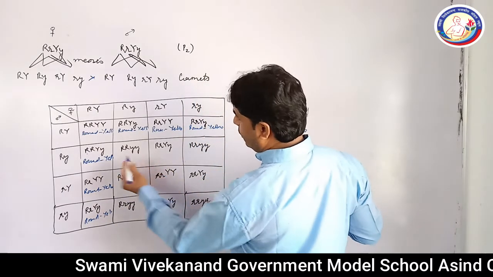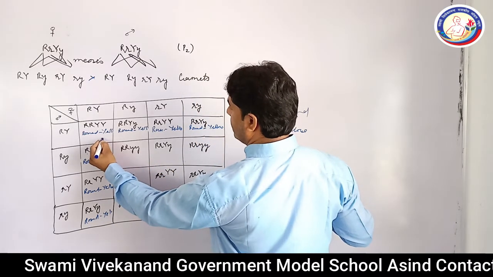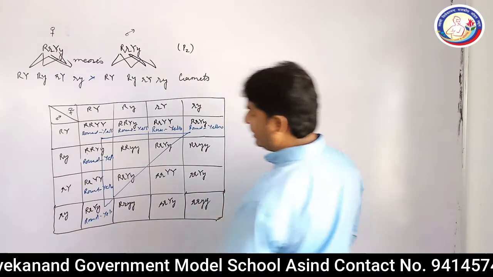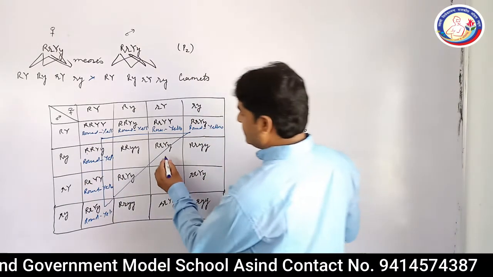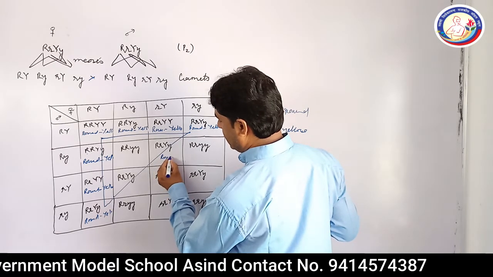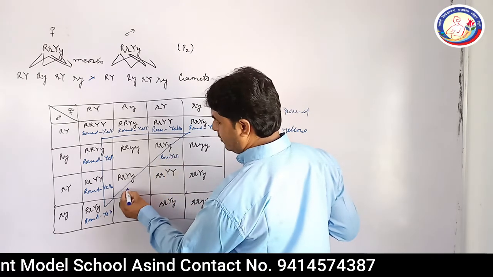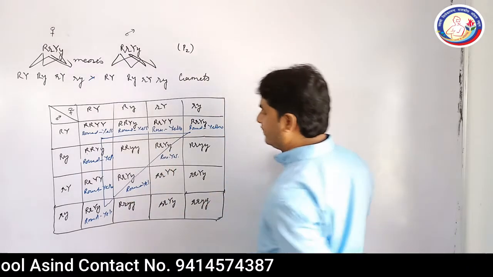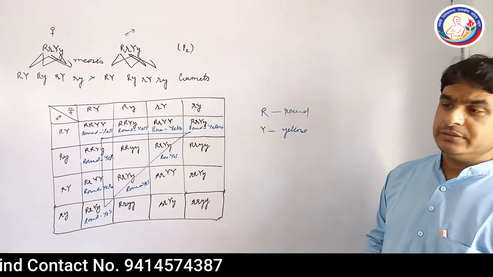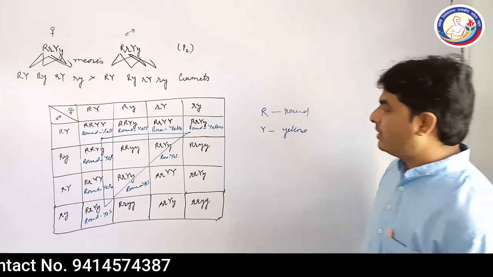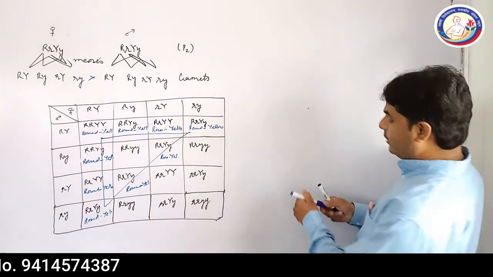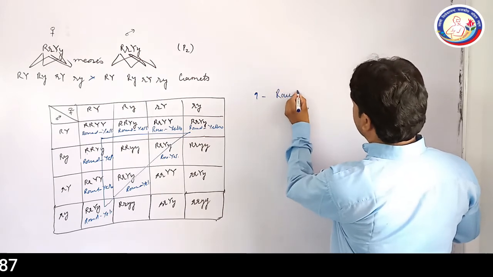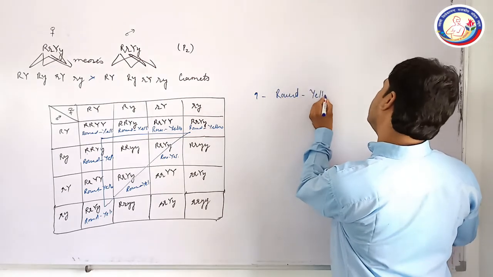And have a look here. This is the triangle where all the plants will be round and yellow. Again, this is round yellow, round yellow. So when you count the plants, how many are round and yellow? There are 9 plants in the checkerboard which are round in nature and yellow in color.